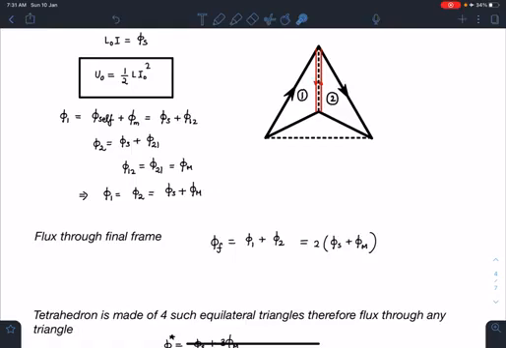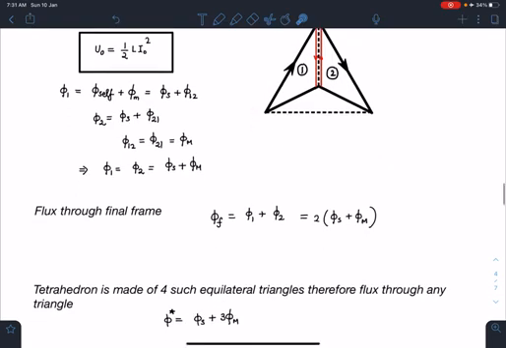For the complete tetrahedron, which is a closed surface, all 4 triangles are present and all are current carrying. In this situation the flux passing through any one face is going to be its own flux, which is the earlier self flux, and then the three other triangles are going to contribute 3 phi m.